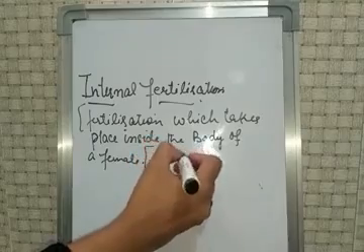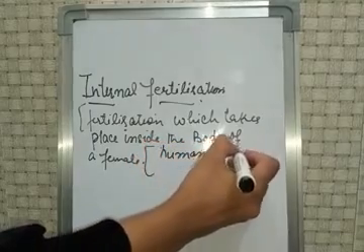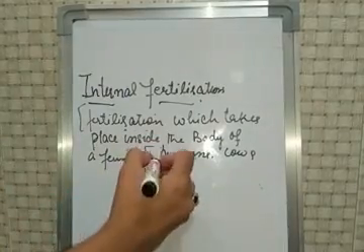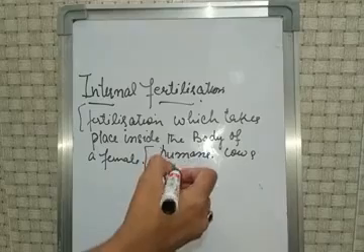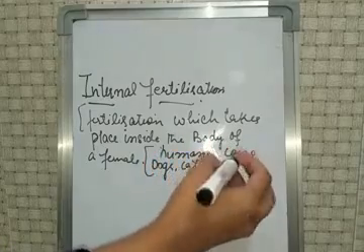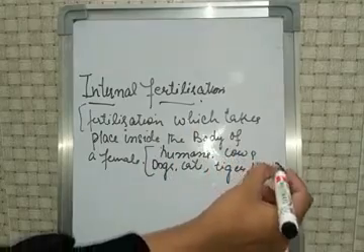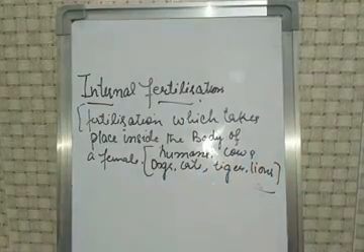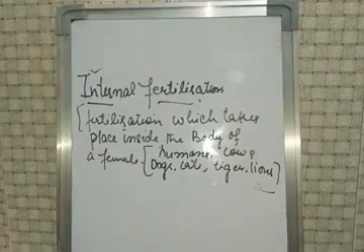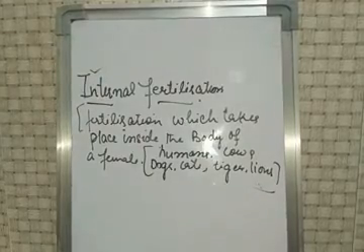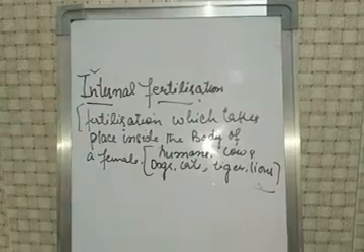For example, internal fertilization takes place in humans, cows, dogs, cats, tigers, lions. These are all examples of internal fertilization. So internal fertilization occurs inside the body of a female animal.